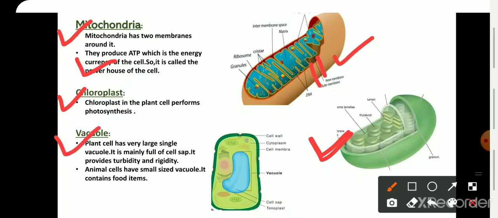Next, that is a vacuole. So in plant cell, there is a single large size vacuole. While in animal cell, the vacuole size is very small. In plant cell, vacuole is mainly full of cell sap, and it also provides turgidity as well as rigidity to the cell. While in animal cell, vacuole contains food.